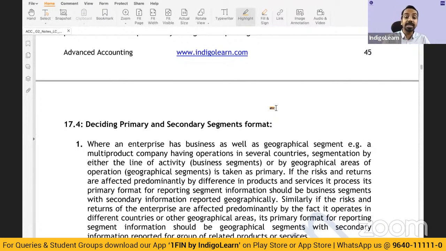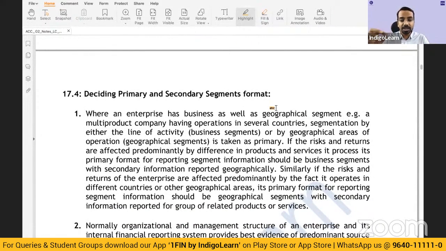Now, if I have to call the business segment the primary segment, then the risk and returns of the enterprise should be primarily dominated by differences in products and services. If I have to call it a geographic segment, then the geographies determine the risk and returns of the enterprise; they are the dominant factors. So you have to choose which one is primary and which one is secondary. Is it possible that a company has both? Yes, both may be possible. In that case, you have to decide which one is to be primary, and then which one is the secondary.